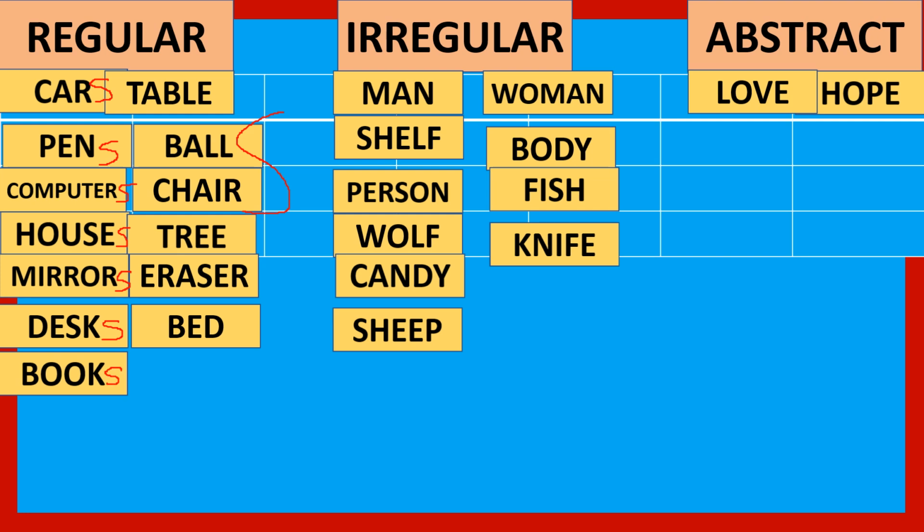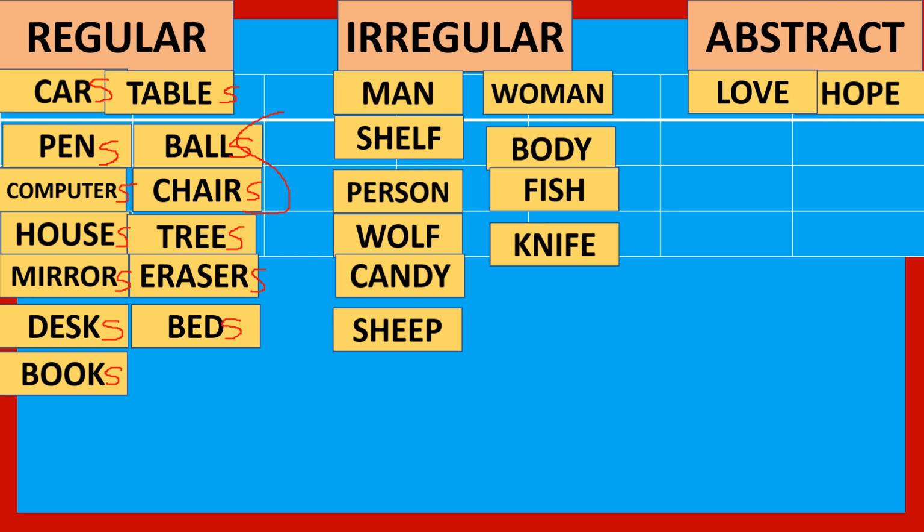Okay? Then again, also here in table, tables is the plural. For ball, balls is the plural. For chair, chairs is plural. For tree, trees is plural. Eraser, erasers is the plural. For bed, beds is the plural.